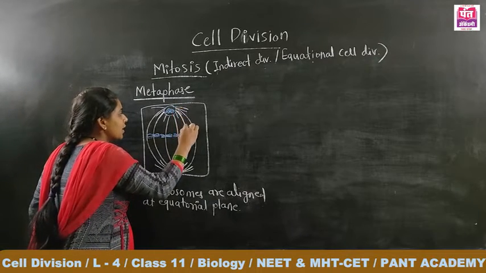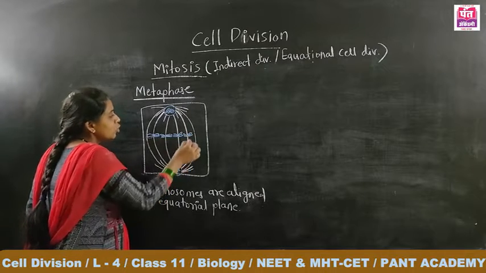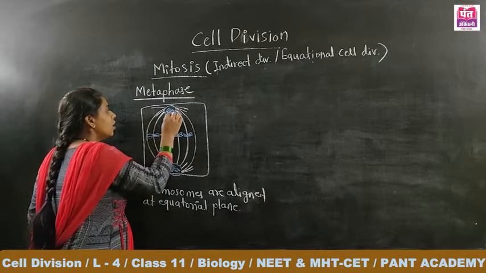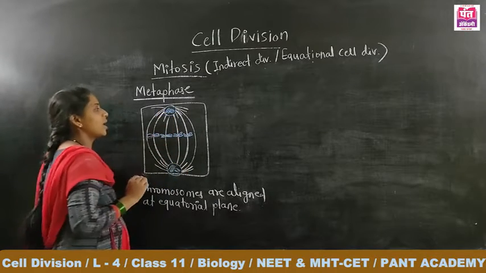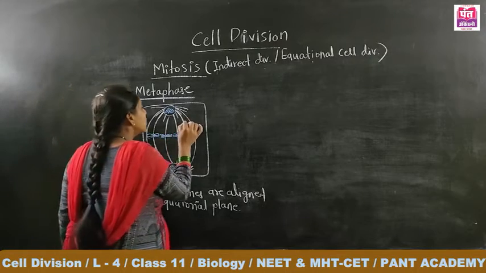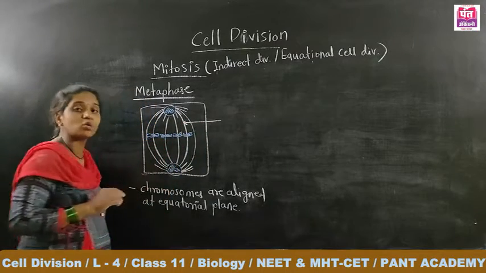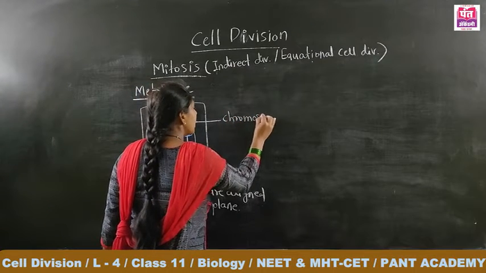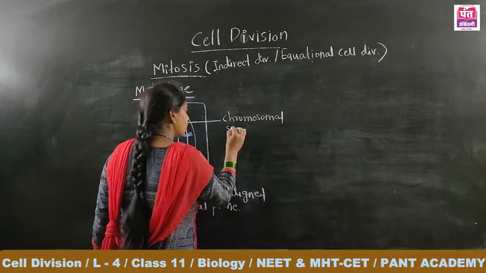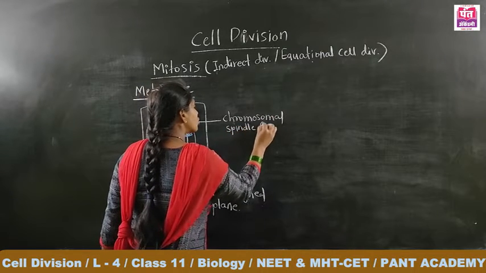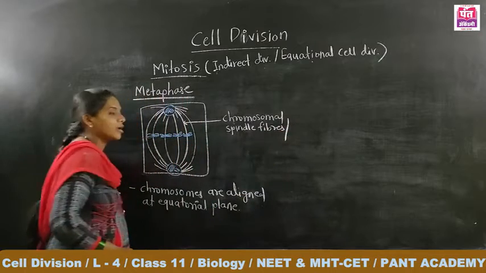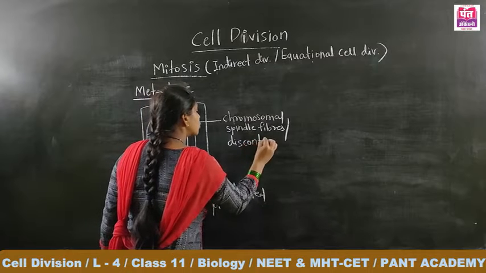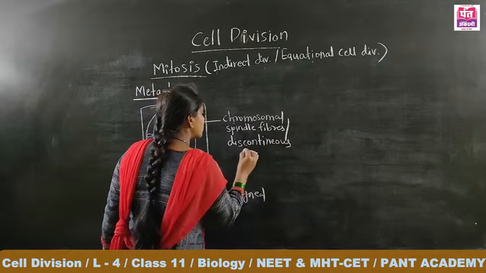Here see, the spindle fiber which is attached to the chromosomes, here also one spindle fiber is attached to a chromosome, and here one spindle fiber is also attached to a chromosome. The spindle fibers which are attached to the chromosomes are known as chromosomal spindle fibers, or they may also be called discontinuous fibers.